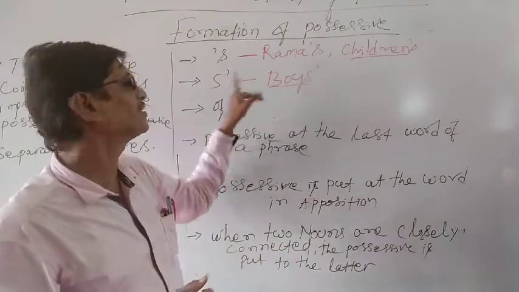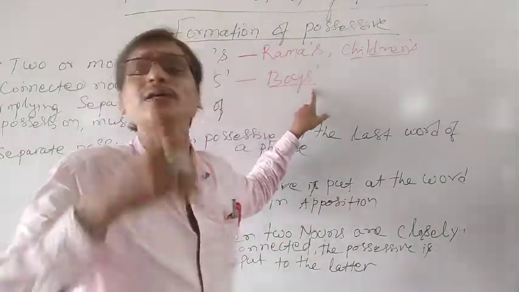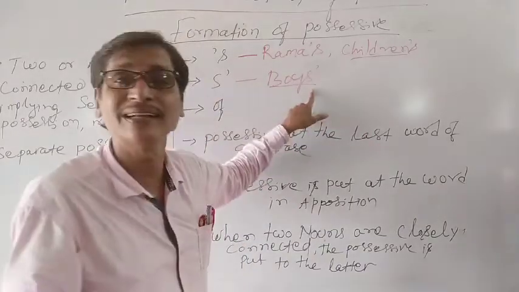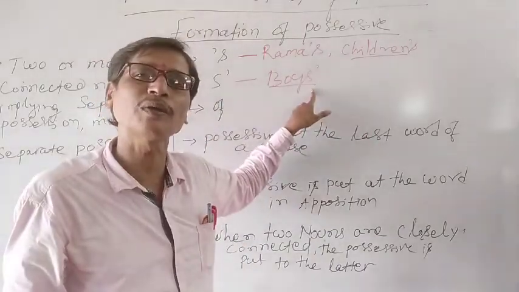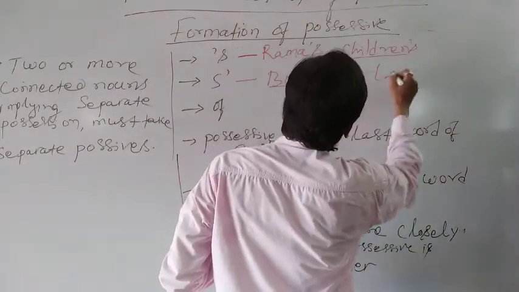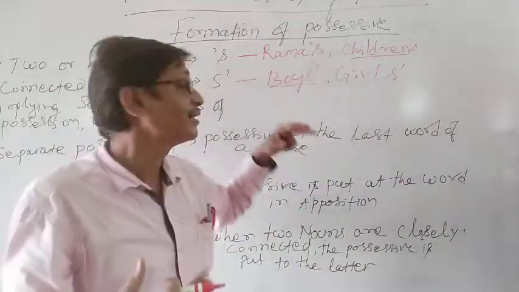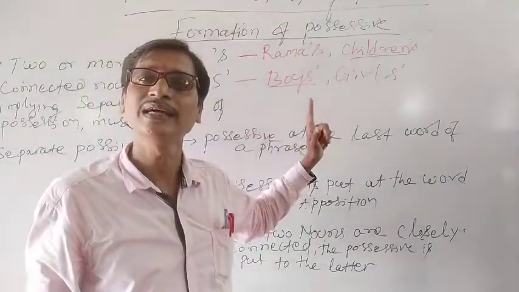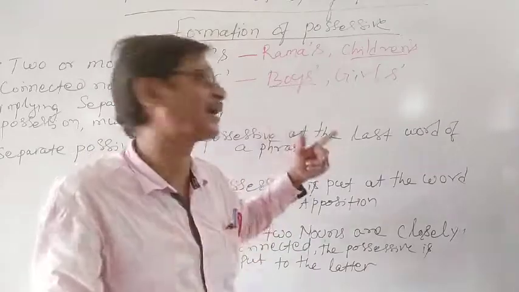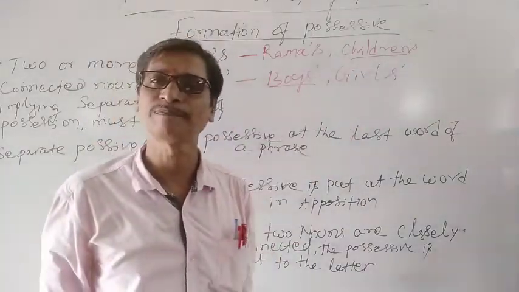So when a plural noun is ending with S and we need to make its possessive case, we have to put an apostrophe after the S. But if a plural noun does not end with S and we want to make its possessive case, then we have to put apostrophe S just like Ramo's.